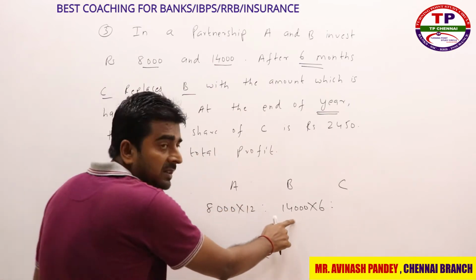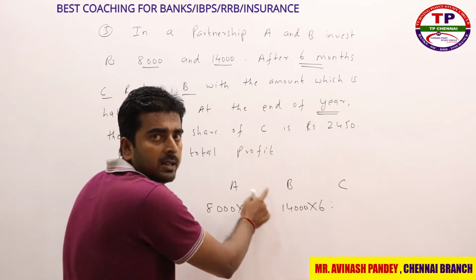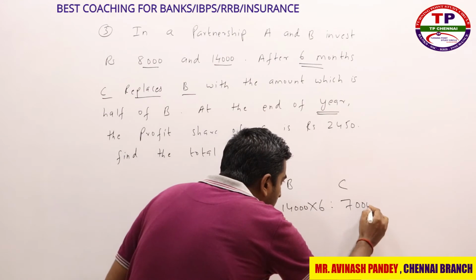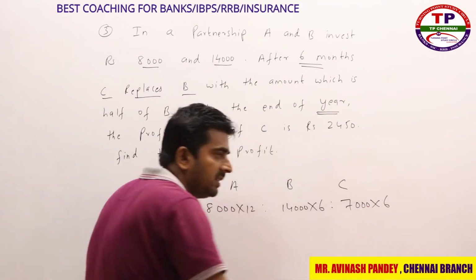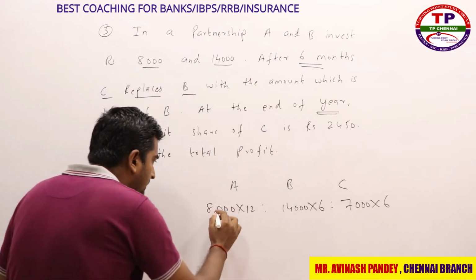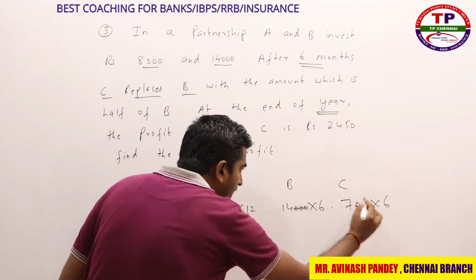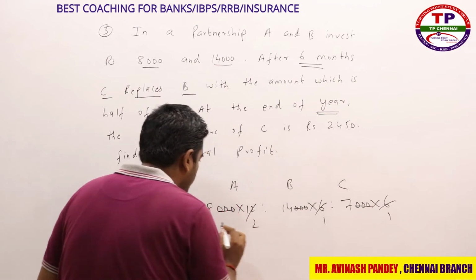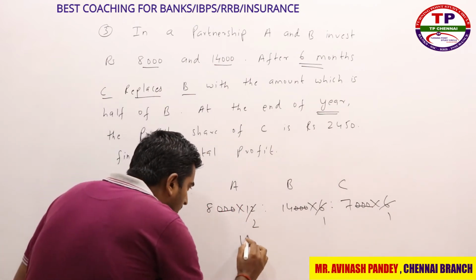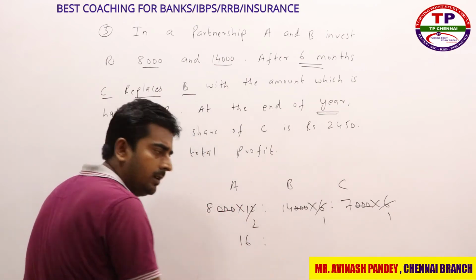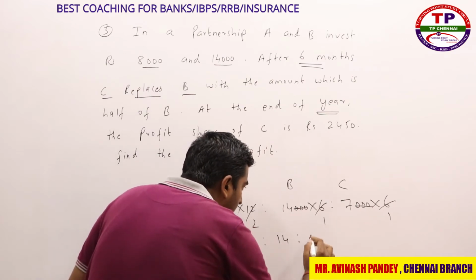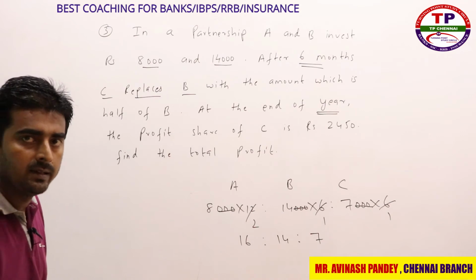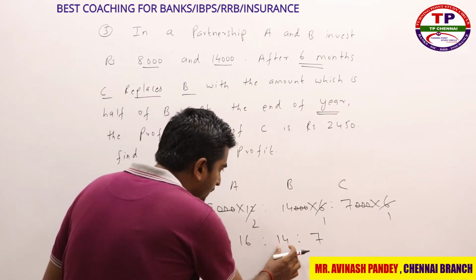So B's investment is nothing but how much? 14,000. What is half of 14,000? 7,000. So C's investment will be 7,000 again for how many months? 6 months, right? So first this 30 and 30 will be cancelled. 6 ones are 6, 6 twos are 12, what is 8 into 2? 16. What is 14 into 1? 14. And what is 7 into 1? 7, right? So my profit ratio of A, B and C is nothing but 16 is to 14 is to 7.